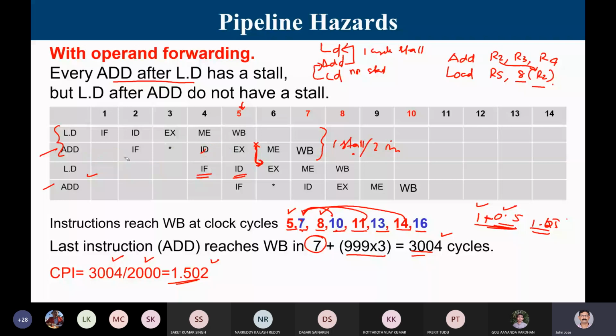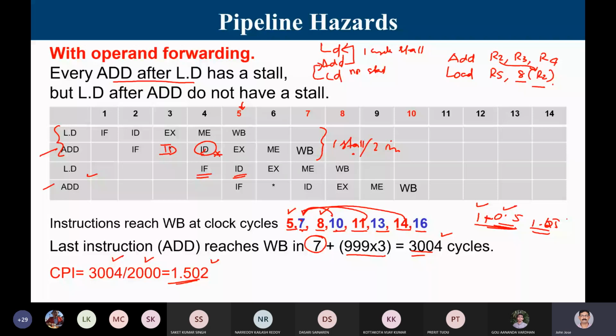Not after EX. In the same cycle, whenever the first one is doing EX, I am doing the ID with the EX of the add instruction. Yes, sir. Why should we wait for one stage? No, instruction fetch is in your stage. You are talking about this ID, right? This ID can happen here, no problem. It's a small mistake. Even if I put the ID of add here, this should be a stall.